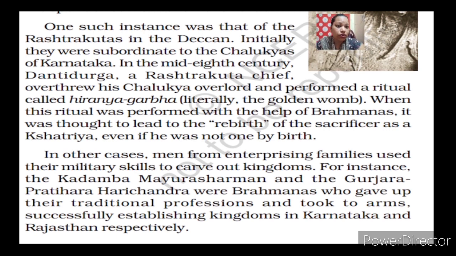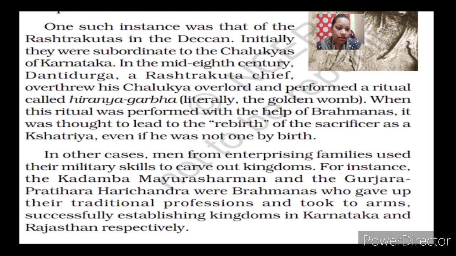Dantidurga was a Samanta of the Rashtrakutas. Hiranyagarbha is literally known as the golden womb. When this ritual was performed with the help of Brahmanas, it was thought to lead to the rebirth of the sacrificer as a Kshatriya, even if he was not one by birth.